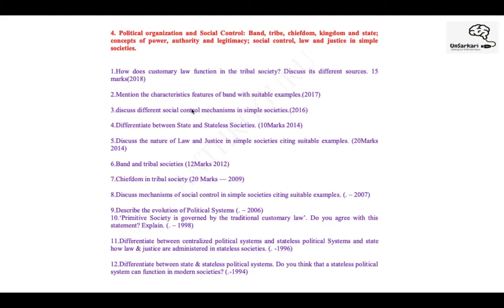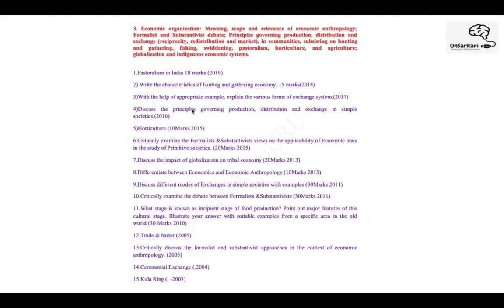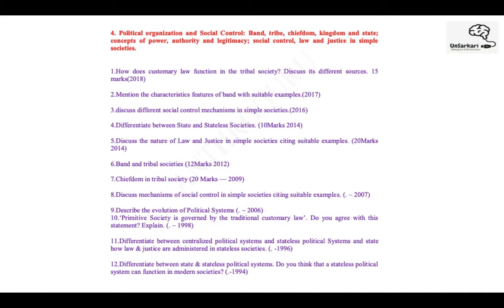Then there is political organization. When we covered economic organization, the next thing that comes is political organization: band, tribe, chiefdom, all of these aspects we discussed. State, power, authority, legitimacy. Look at the question: how does customary law function in tribal societies? Discuss the different sources. What are customary laws, right? Different characteristic features of band. So band is a direct question, with a suitable example. There would be a suitable example. You can quote an example from outside India also.